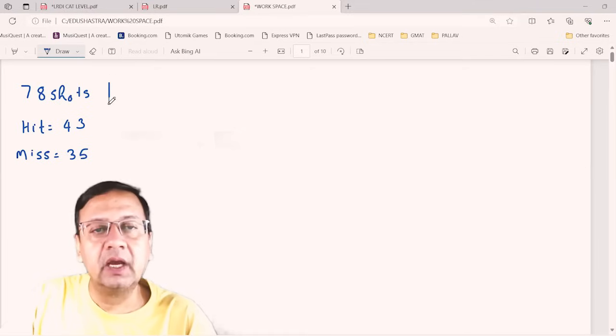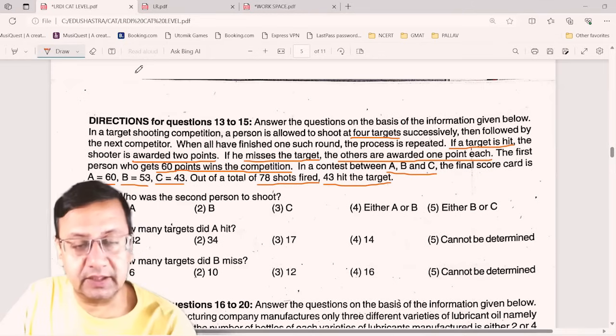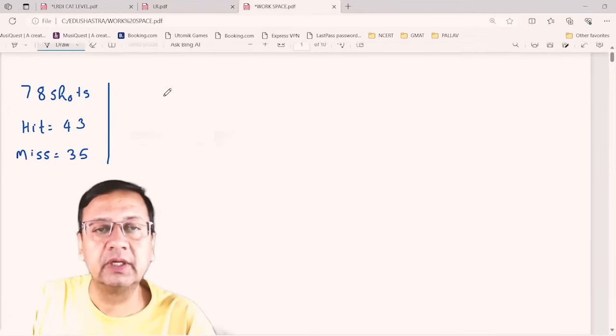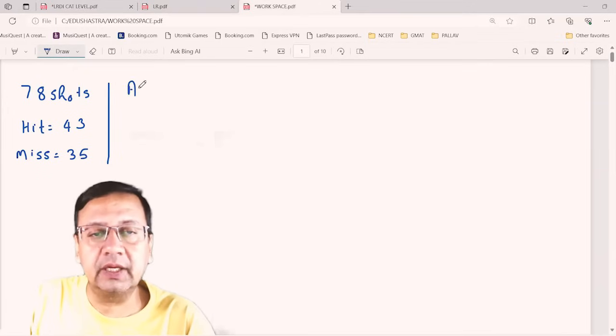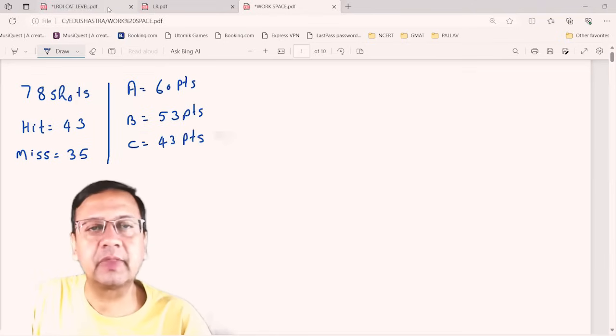Now I just write the information for the points. A is 60 points, B is 53 points, and C is 43. So A is getting 60 points, B is getting 53 points, and C is getting how much? 43. Okay? This is the information.